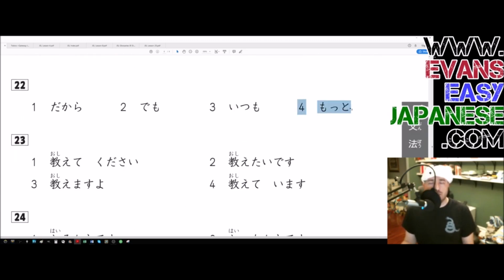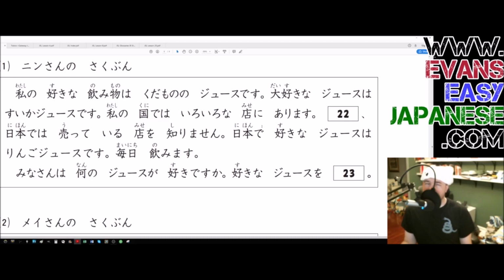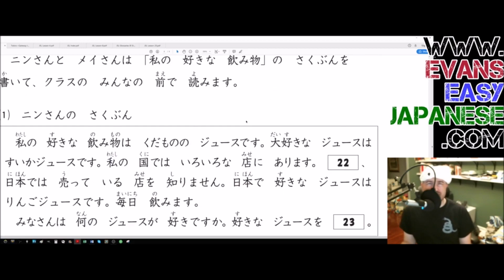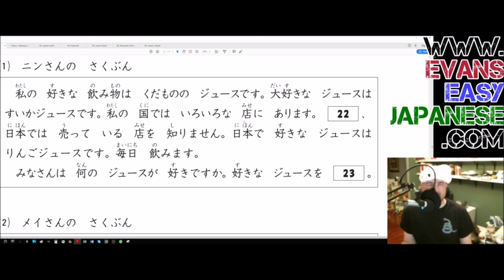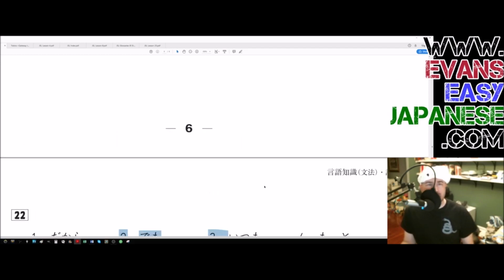And then the last one, motto. Motto means more, or a great deal more, plentifully more, something like that. Not what we're looking for at all. Does that make sense? Doesn't make any sense. I don't know plentifully more stores that sell it in Japan. The correct answer, therefore, must be demo, number 2. Sorry, the 3 is highlighted. That's just because Adobe doesn't let me. It's either whoever made this PDF, or Adobe's fault for having such bad highlighting ability.